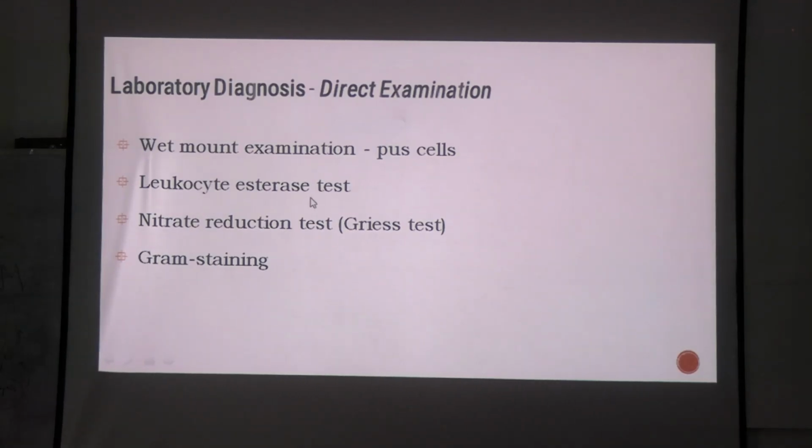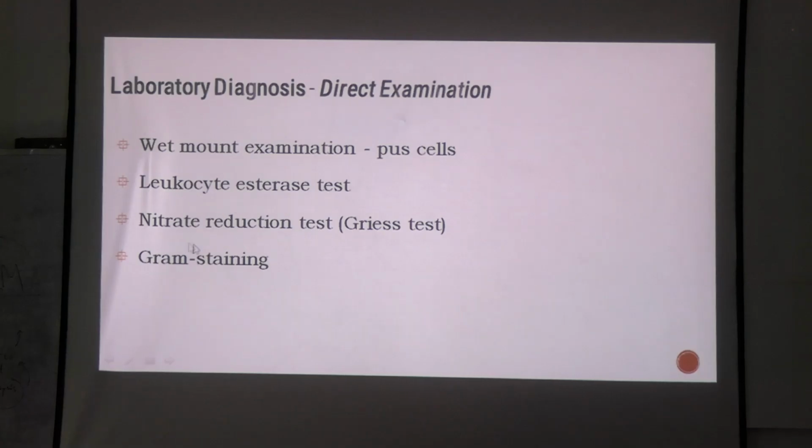Now, when you have collected this sample, we perform certain screening tests that will give you the idea if there is infection. What are these screening tests? We perform a wet mount of this urine. So you will be able to see more than 7 pus cells per mm cube. That is the first requisite. If it is there, it means that there is pyuria. Okay. Then you can go for the leukocyte esterase test. This is a certain enzyme that is secreted by the leukocytes.